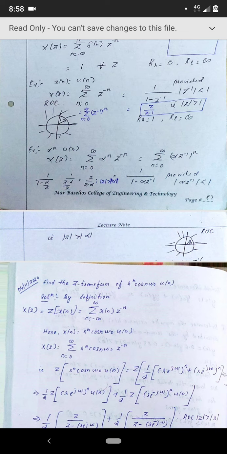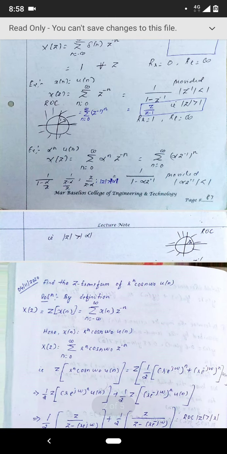Can you have z raised to minus 1 greater than 1? It's not possible. So you cannot have that value as 1 either, or the value greater than 1 also. If that is greater than 1, 2 raised to 1 is 2, 2 raised to 2 is 4, 2 raised to 3 is 6.